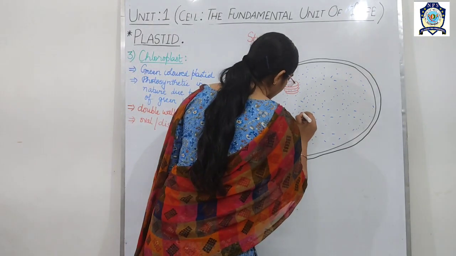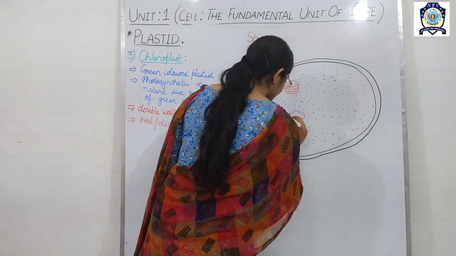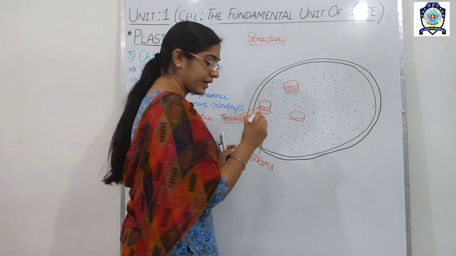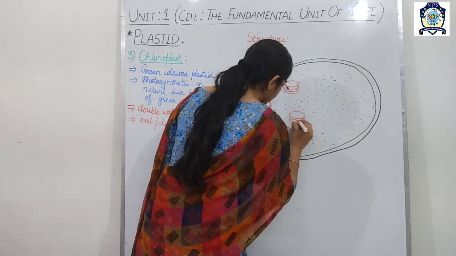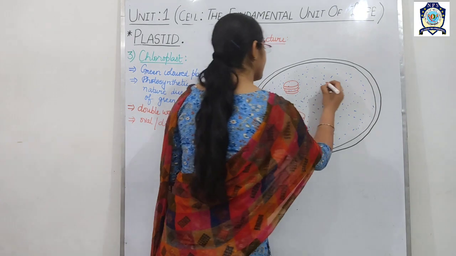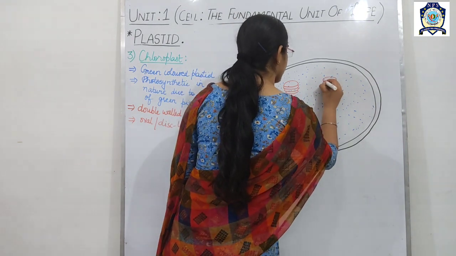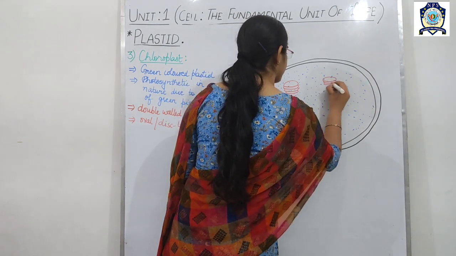So in this way you have to draw it. This single one is called the thylakoid, and if they stick together, then they are known as the granum.